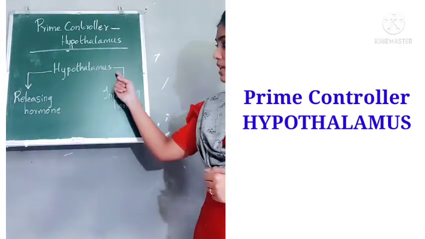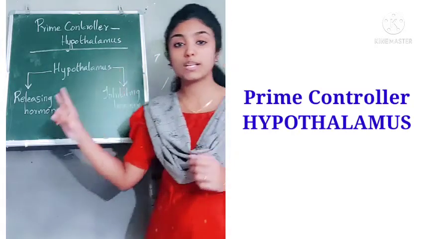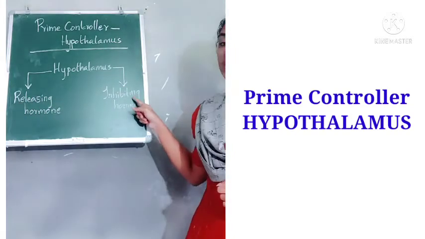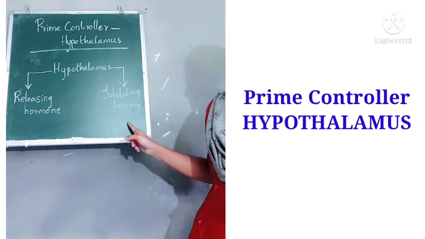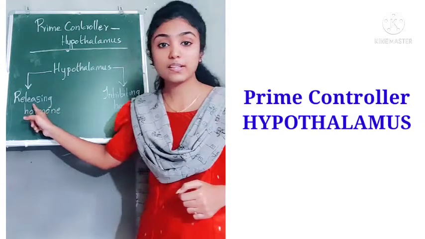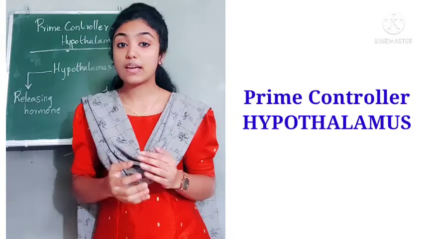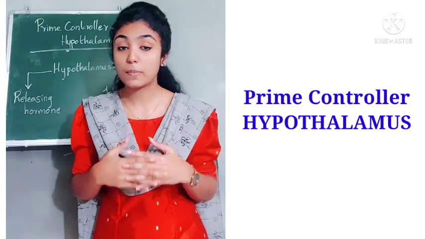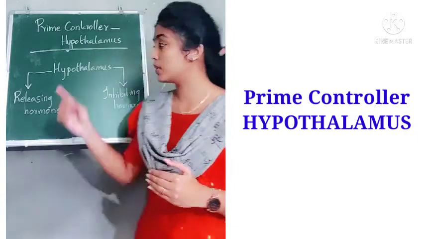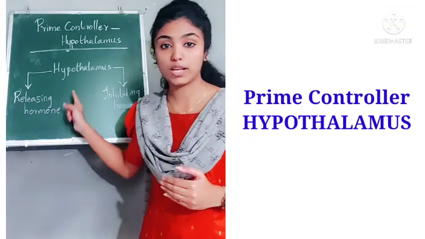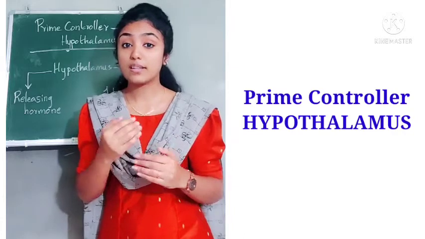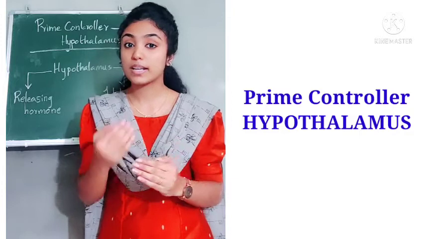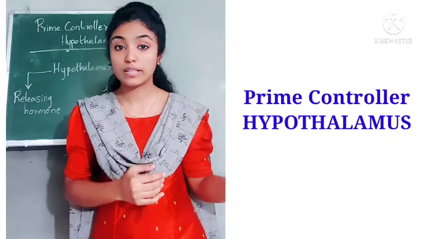So the hypothalamus produces two types of hormones. One is releasing hormones and another is inhibiting hormones. The releasing hormones stimulate the anterior lobe of the pituitary gland. So there is a connection between the hypothalamus and the pituitary gland. The releasing hormone of the hypothalamus stimulates the anterior lobe of the pituitary gland, so that the anterior lobe secretes the hormones which we already discussed before.